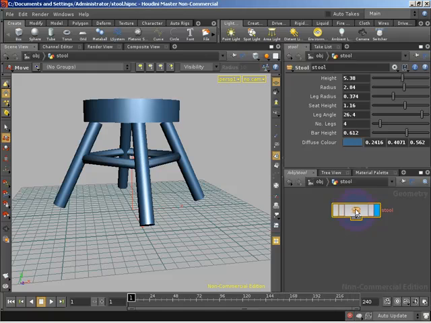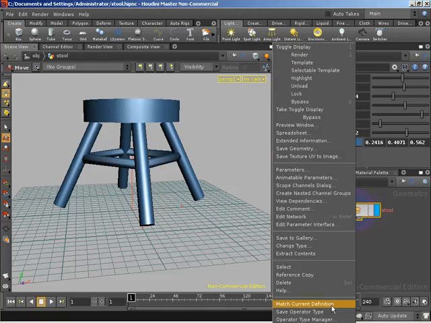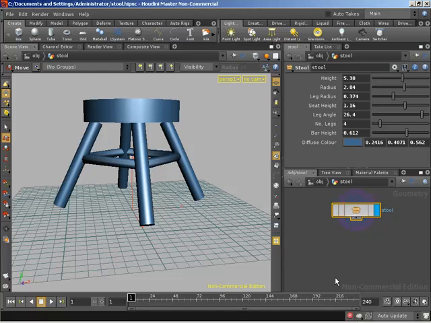Now, what we can also do, if we right-click on a digital asset, is say Match Current Definition. That will take our asset, find out which OTL file and which asset in that OTL file it's come from, and make the asset that's in our scene match whatever happens to be in that file. Now, we know currently they are the same, so if we say Match Current Definition, we'll get no changes, except for now our asset is locked for making changes.